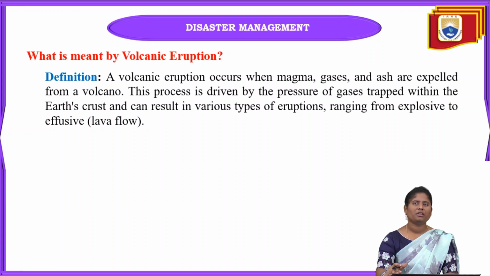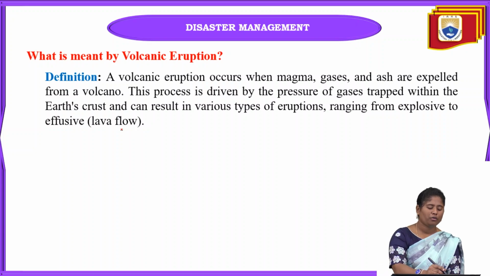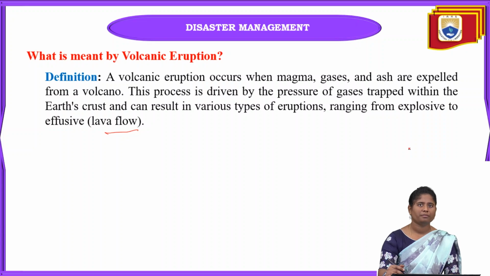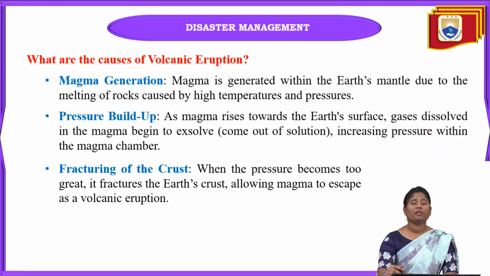Mainly, this process is driven by the pressure of gases that are trapped in the earth crust. When there is so much pressure for expulsion, these gases go outside of the volcano, and this can result in various types of eruptions, including explosions and lava flows. Next, what are the main causes of volcanic eruption?